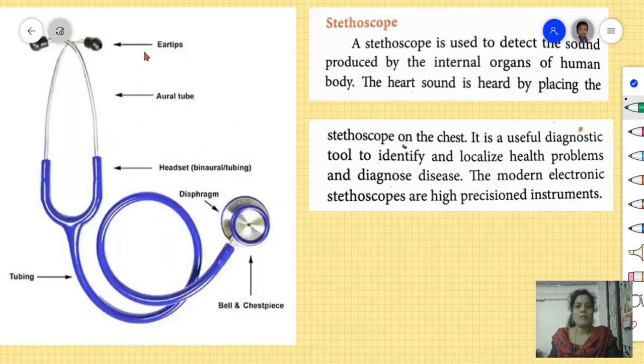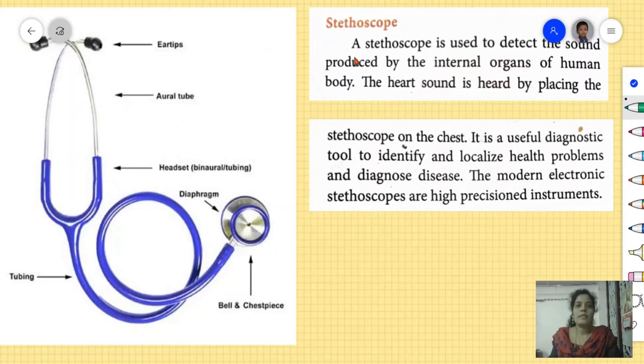See, the first one is the ear tips. This is the ear tips, and this tube is the aural tube. Then the headset. This is the diaphragm. This is the tubing. Then this is the bell and chest piece. So these are the parts present in the stethoscope. Do you know these parts already? No, we are seeing them now only. Okay. Now we can see the stethoscope.